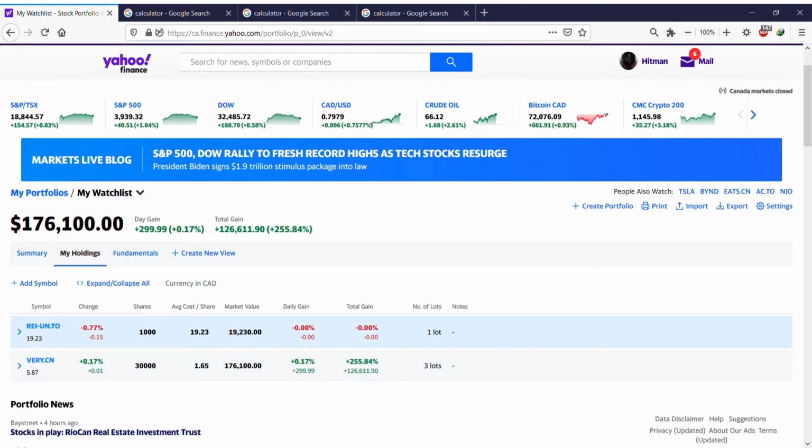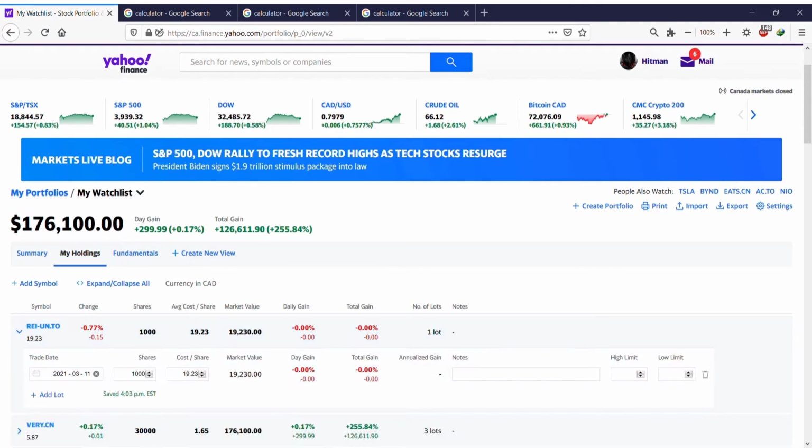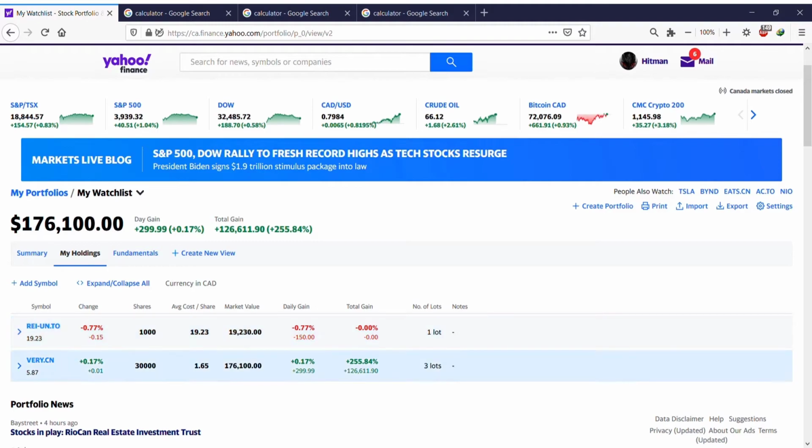That's as easy as that. You can just add how much, but why doesn't it calculate? That's a question. Daily gain, total gain, because I put the date for today. Let's go and change the date. Let's say I bought it in February 2020, whatever date. So now it calculates, right? Now it tells me how much my gains were. So that's how you can easily add or remove.